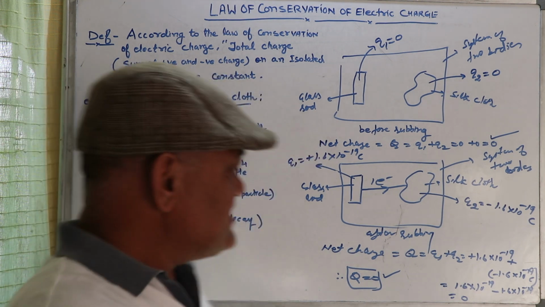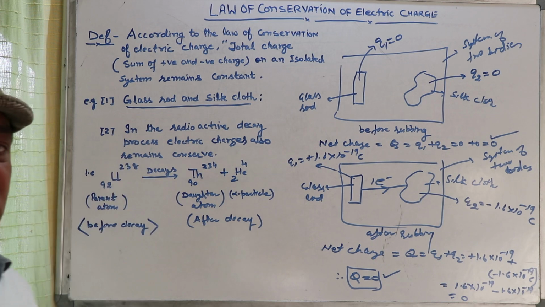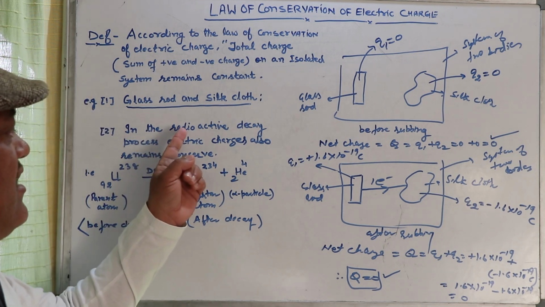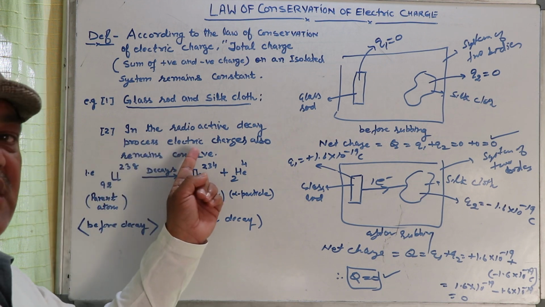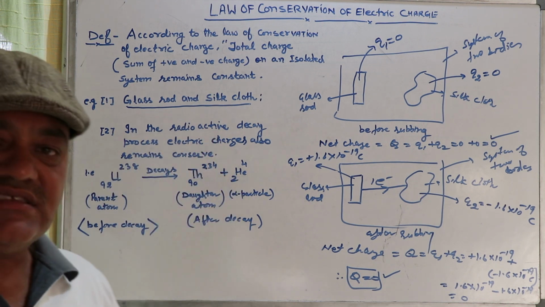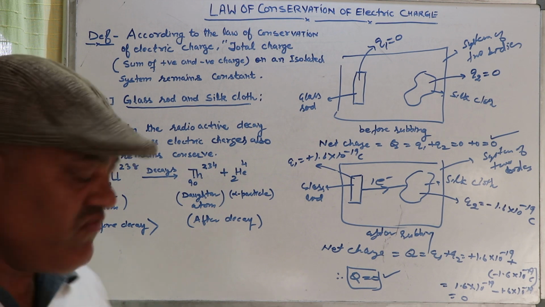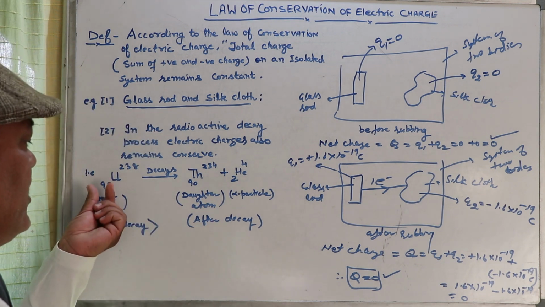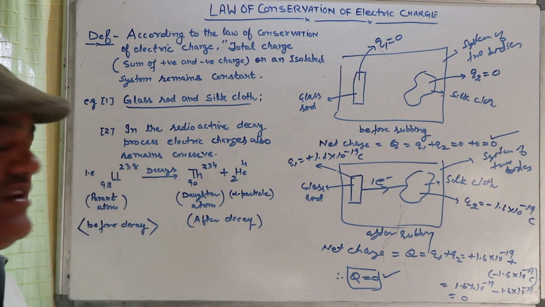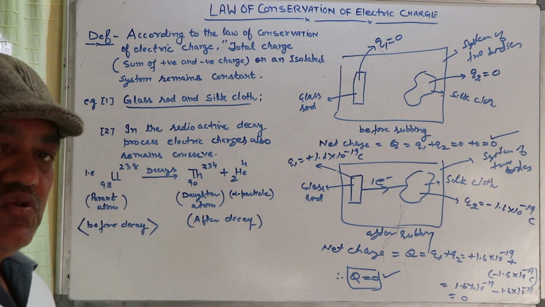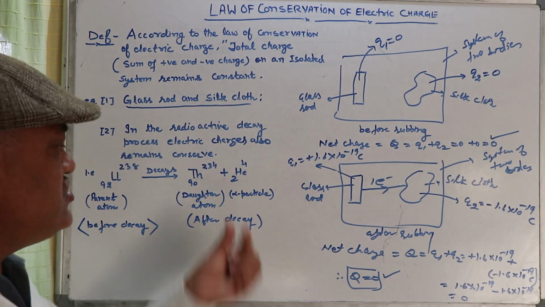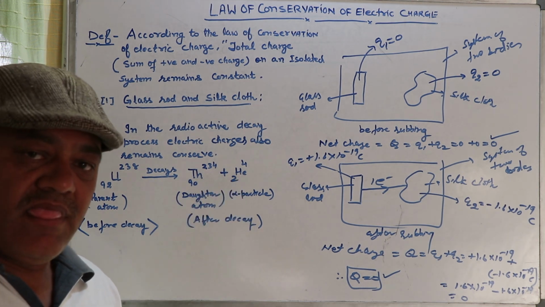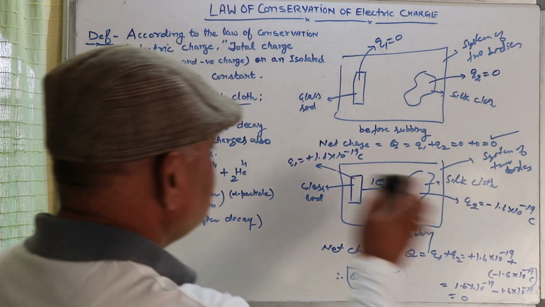Now we will consider the second example. We find that in the radioactive decay process, electric charge also remains conserved. Here we will consider the example of the decay of uranium-92-238 into thorium with the emission of a helium particle, the alpha particle.